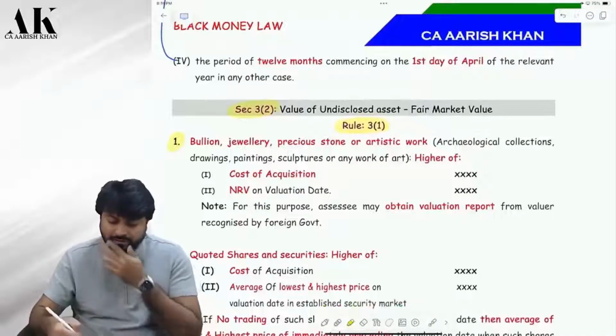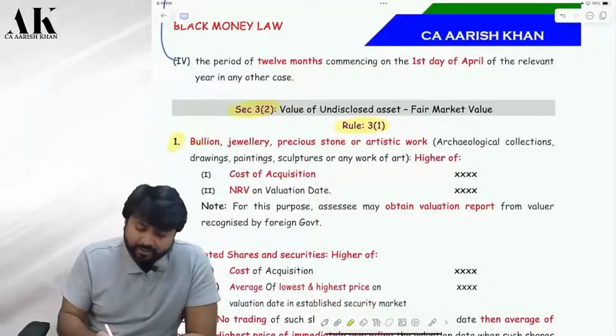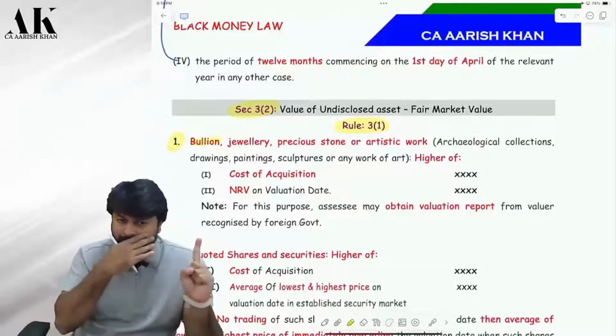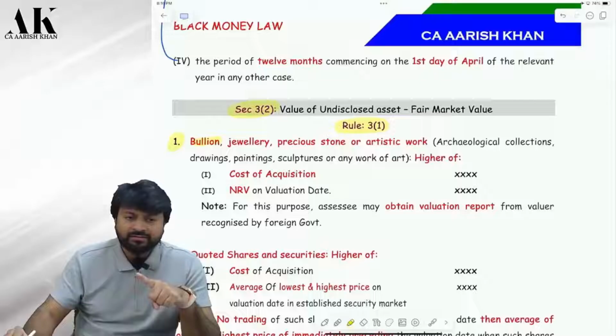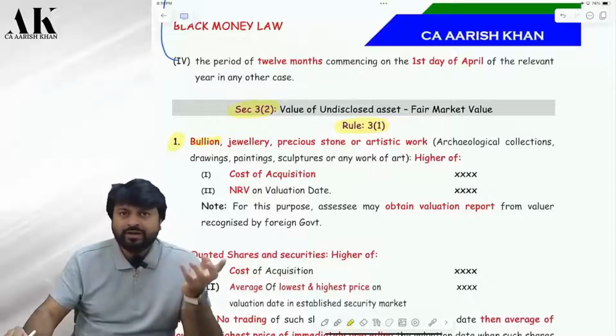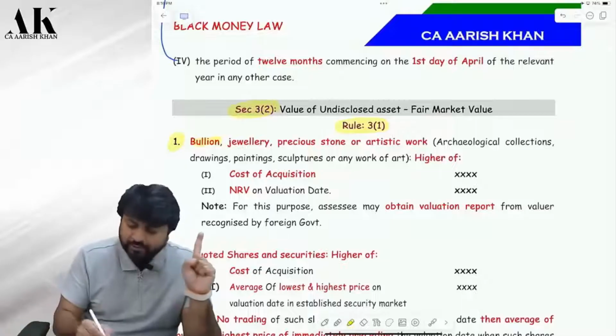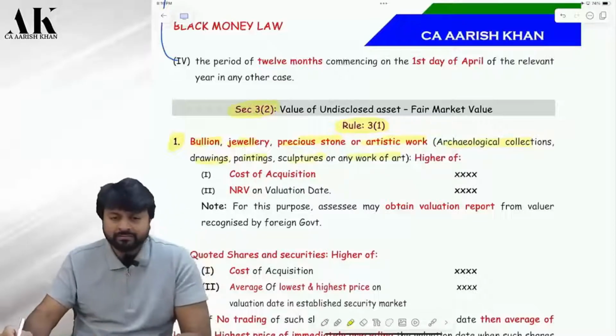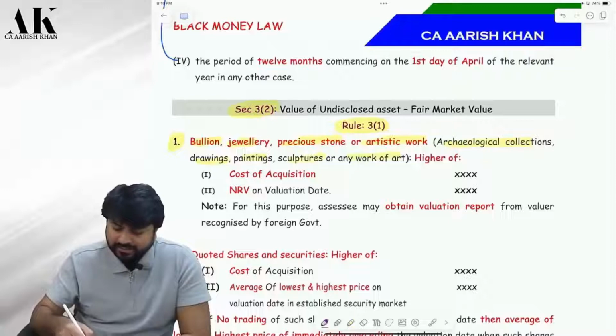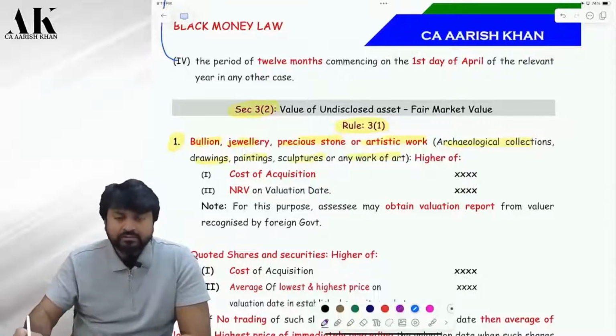So now, how to value? First of all, bullion. If you have undisclosed bullion, okay? Outside India. You have to keep that thing in mind always, correct? So if you have bullion, jewelry, precious stone, artistic work, archaeological collection, drawing, painting, sculpture, any other work of art, okay? Is it clear? So how will you value?